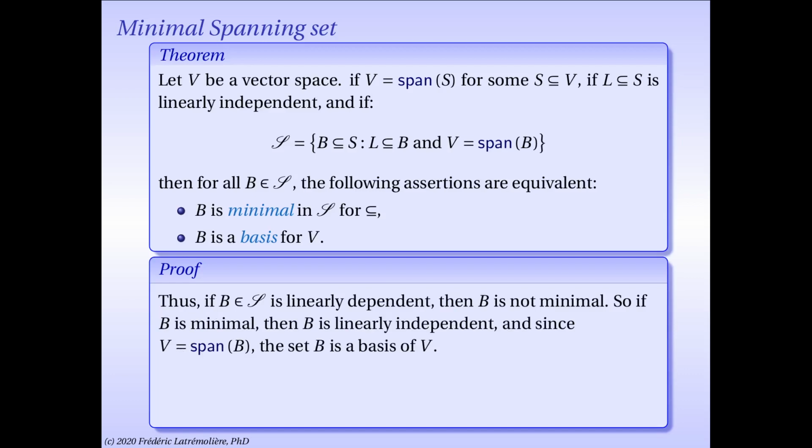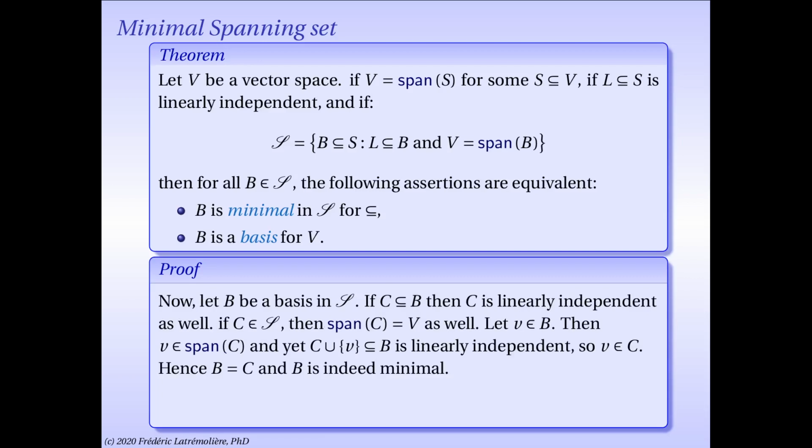So what we've shown, to summarize, is that if B is in script S and is linearly dependent, then B is not minimal, so by contraposition, if B is minimal in script S, then B is linearly independent. And we already know, because everything in script S is like that, that the span of B must be all of V. So that means that B is in fact a basis as a linearly independent spanning set. So it shows that minimal sets in S are indeed bases.